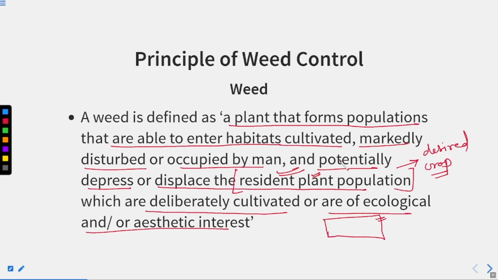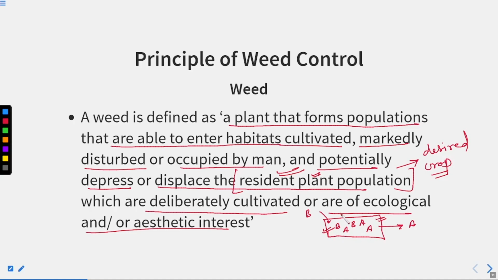But one or two different plants that are not required here also grow by themselves. Suppose A and B plants are there like this, right? So they enter this and they also grow.